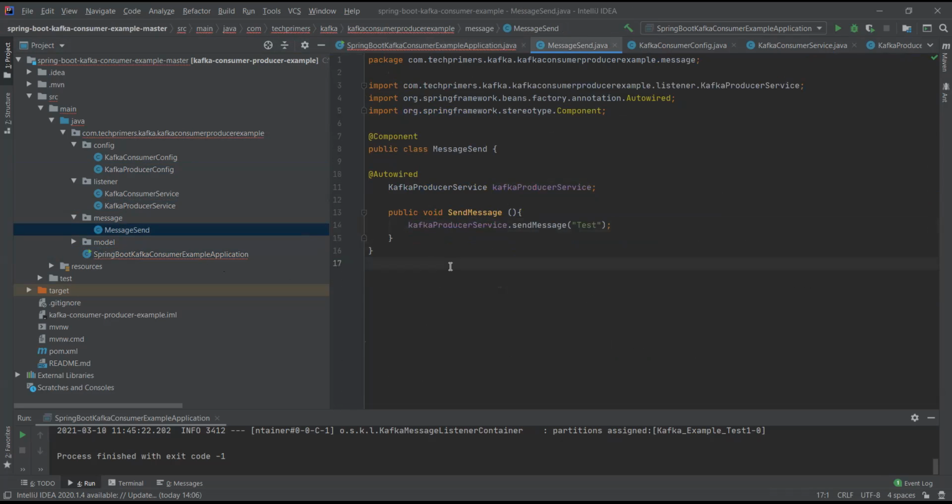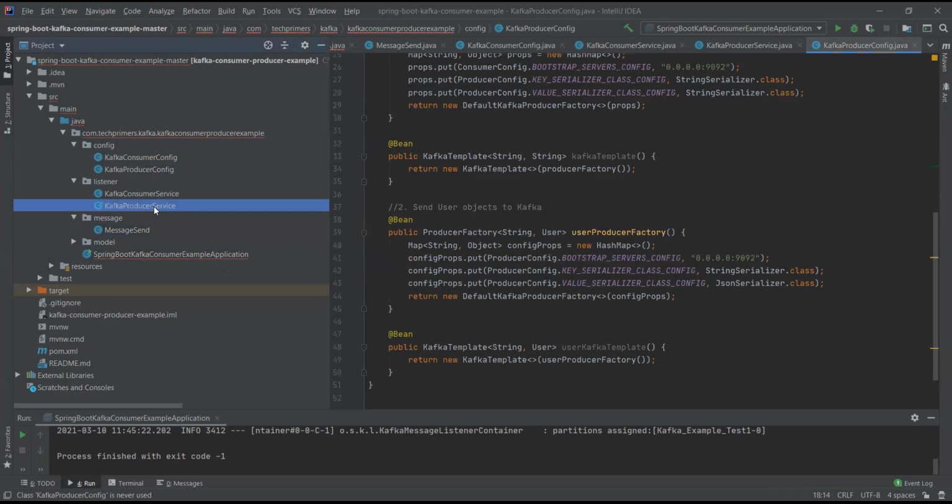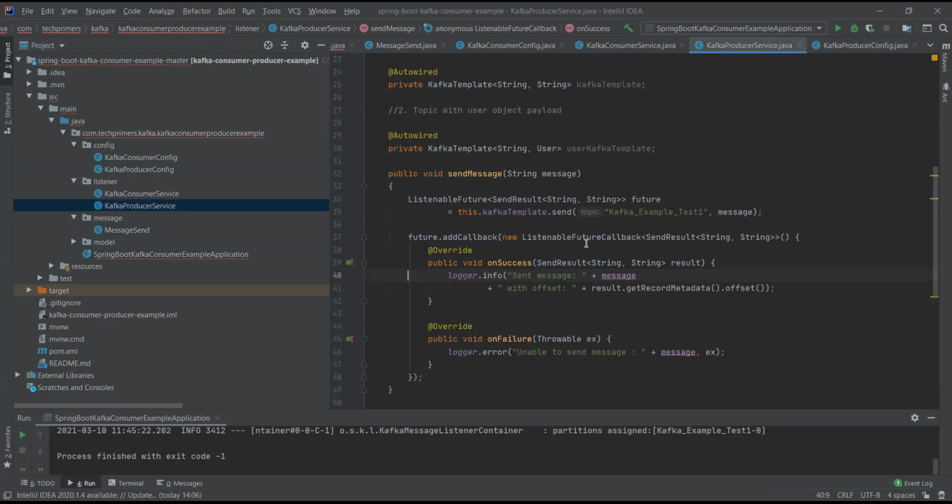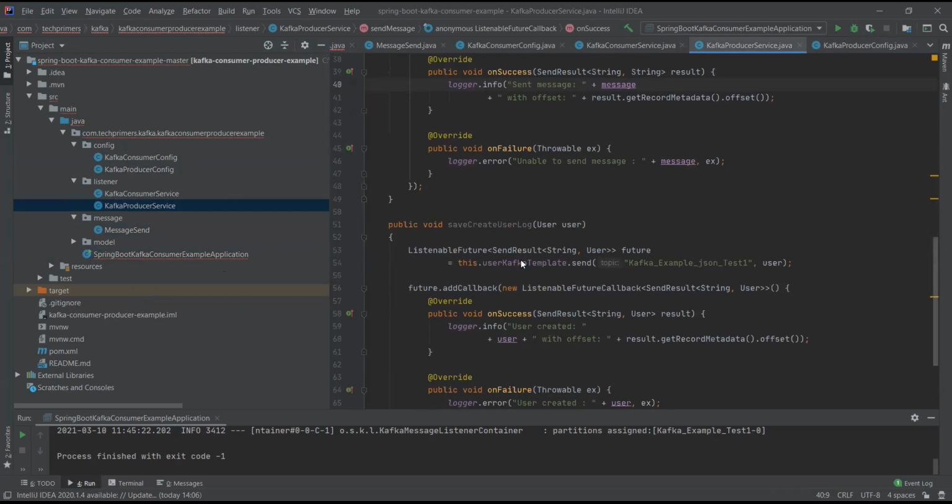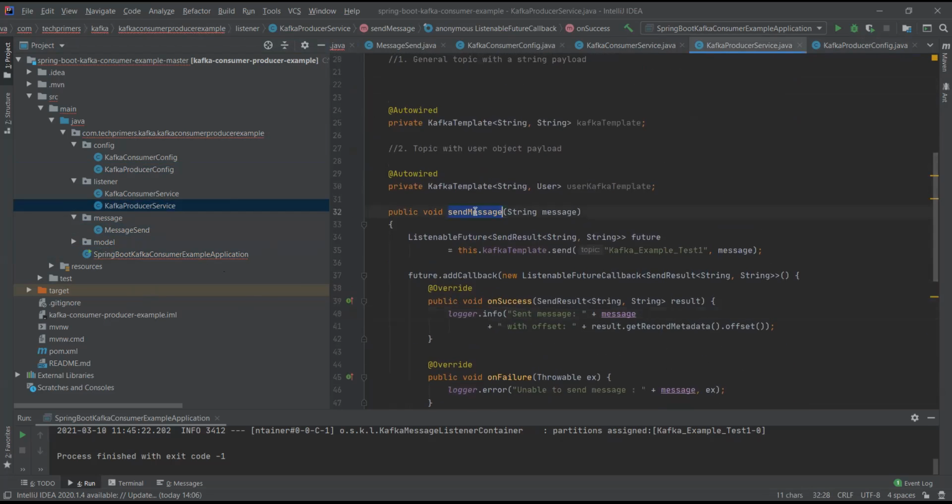Actually, I wanted to call this method. One moment. This service, this method. I want to call this method. Kafka template is there, right? You can use Kafka template send. Then only you can send the message to the particular topic. Directly you should not use the Kafka service or producer service. And refer to my Spring Boot Kafka video so that you will understand where you made mistakes.